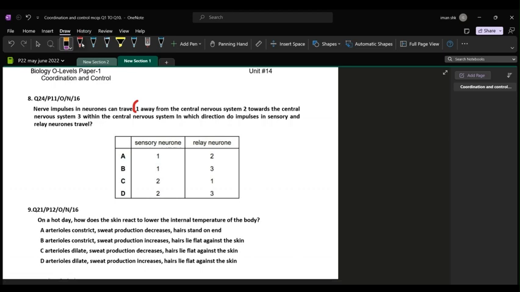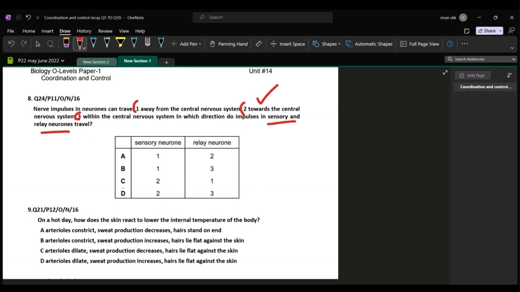आप बस उसको डिफरेंशिएट कर ले. फॉर एग्जाम्पल 1 मीन्स अवे फ्रॉम द CNS, 2 means towards the CNS, and 3 means within the CNS. And you have to just tell about the directions in which impulses travel in sensory and relay neurons. सेंसरी न्यूरॉन्स तो आपको पता है कि रिसेप्टर से इम्पल्सेस लाते हैं टूवर्ड्स CNS. So that means 2 is the right thing because 1 is away from the CNS, they don't do that, and 3 is within the CNS. That is for relay neurons.